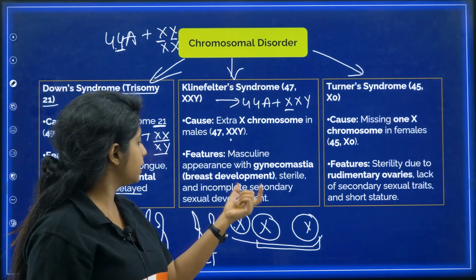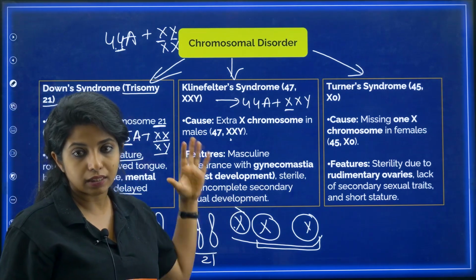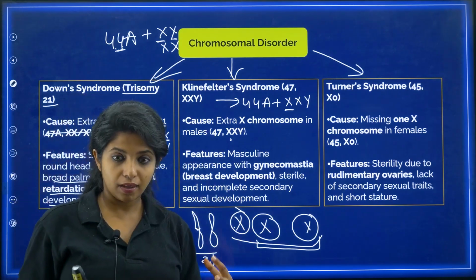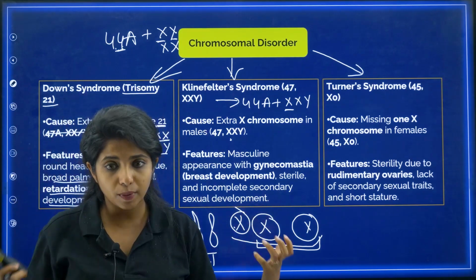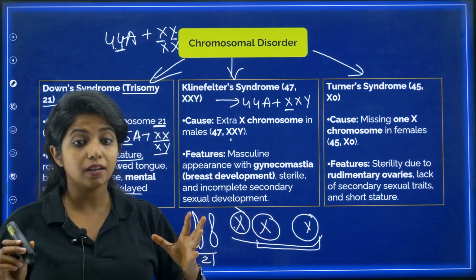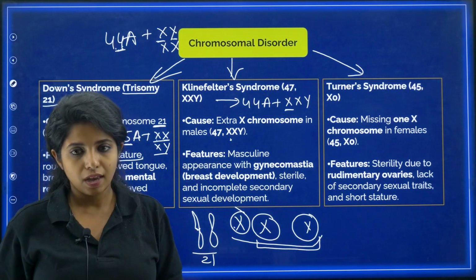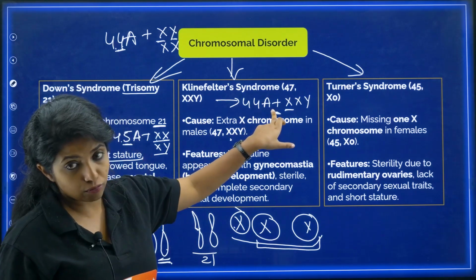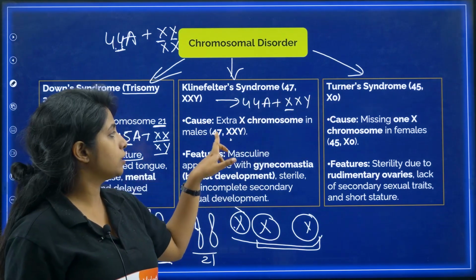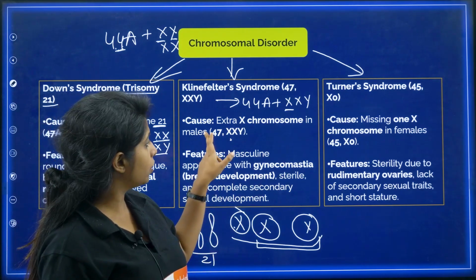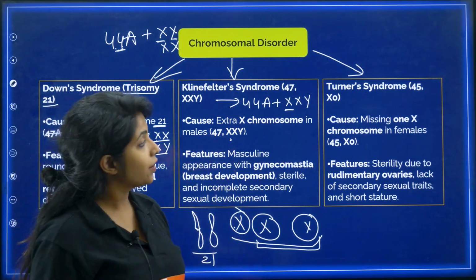Now there will be incomplete secondary sexual development as well in the case of Klinefelter syndrome. So again, a masculine body with gynecomastia, there will be development of breast and everything. This is a chromosomal disorder where there is an extra X chromosome coming in, which is why it becomes 44 autosomes plus XXY, or you call this the 47XXY condition, where you are not referring to autosomes at all. Now that is known as Turner.